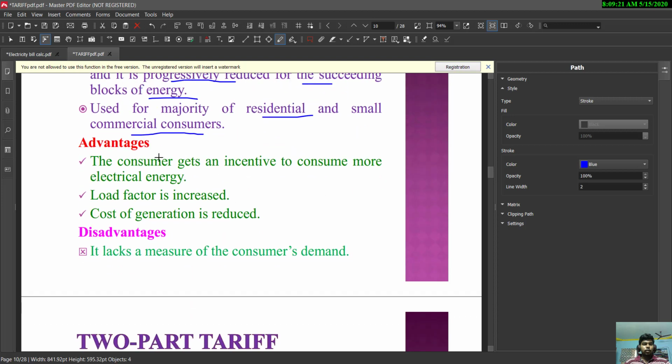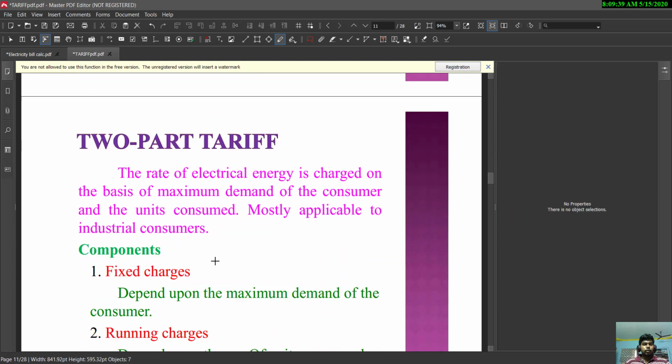The advantages are that the load factor is increased, the cost of generation is reduced, and the consumer gets an incentive to consume more electrical energy. The disadvantage: there is a lack of measure of the consumer's demand.